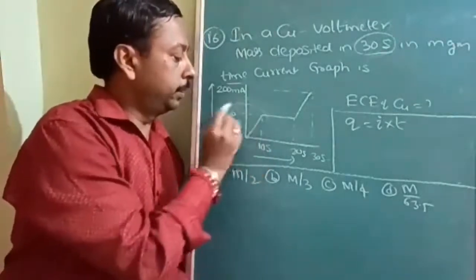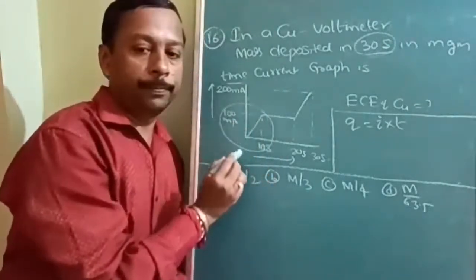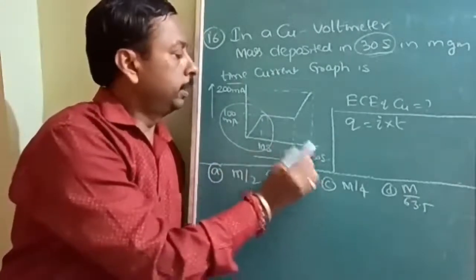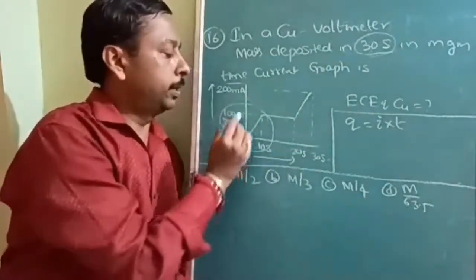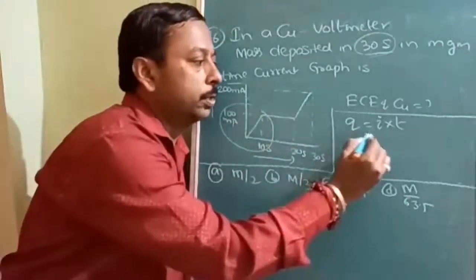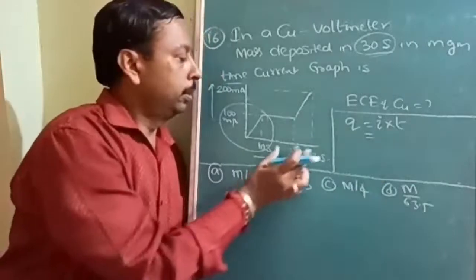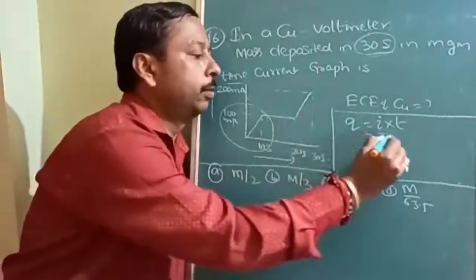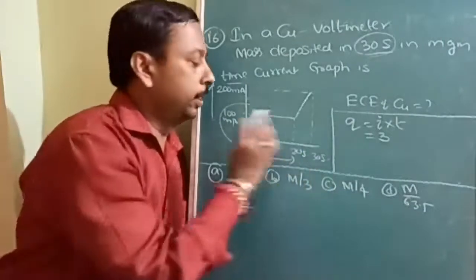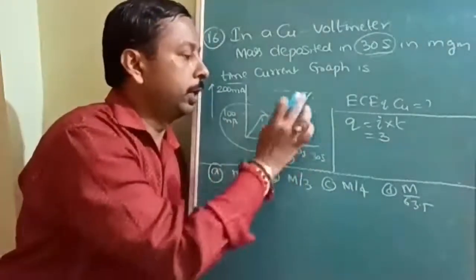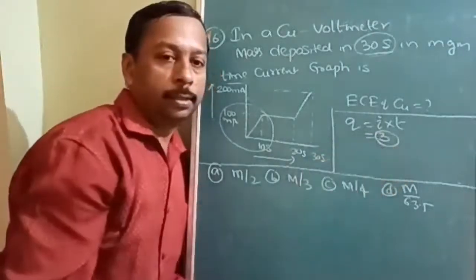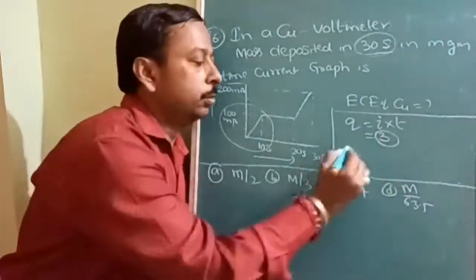See, for 10 seconds, 100 milliampere, and after that, 20 seconds, 200 milliamperes. So total charge you can find out, current into time, like that you can find out how much charge you will get. It is 3. Is it understood?